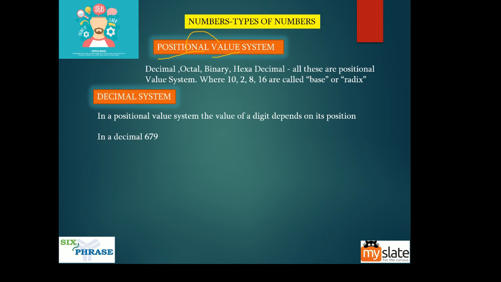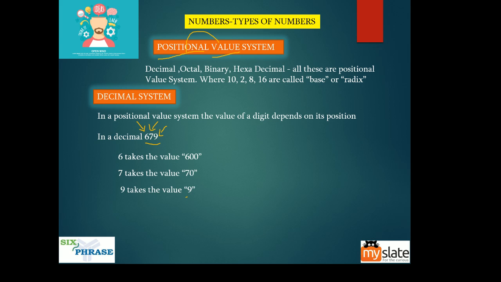Position of digits. So let's take 679 for example. Here 9 is in the units position, 7 is in the tens position, 6 is in the hundreds position, right? So 6 takes the value of 600, 7 takes the value of 70, 9 takes the value of 9.